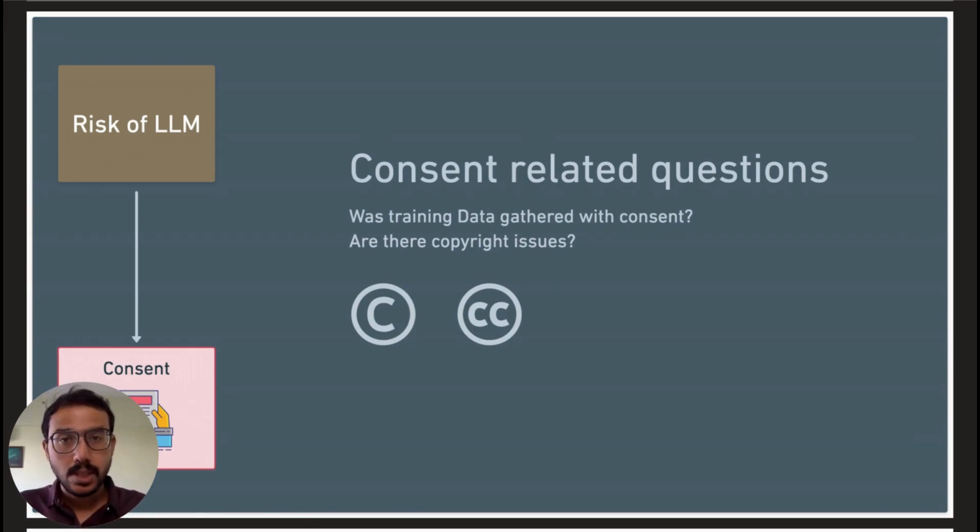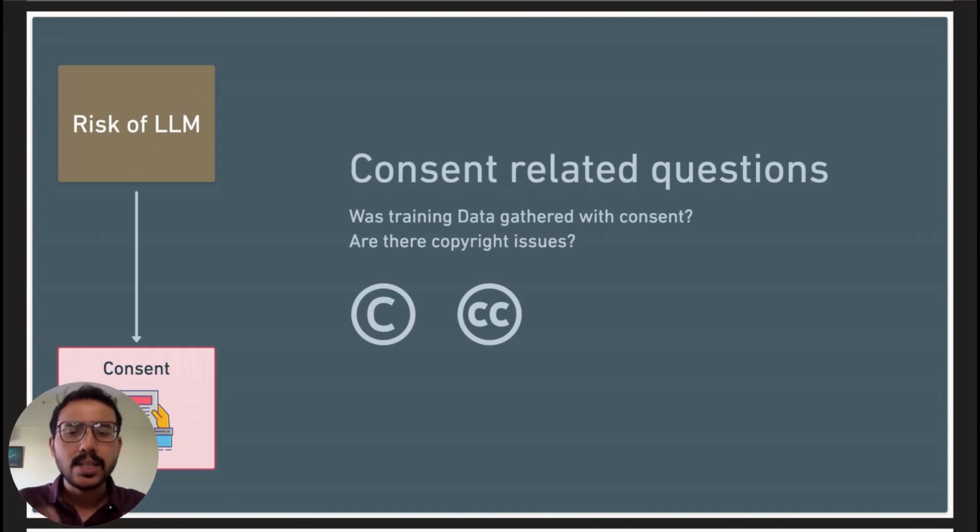Oftentimes, a lot of us, regular folks like you and me, have no idea where the heck the training data came from for these large language models. Where was that data gathered from? Did the developer look at the deep dark web to figure out this answer?